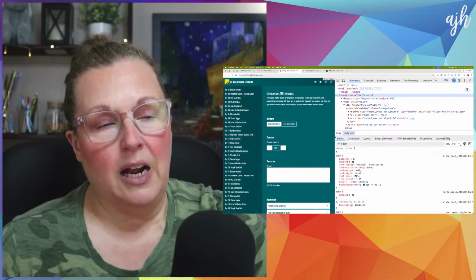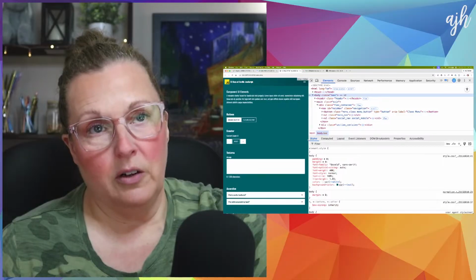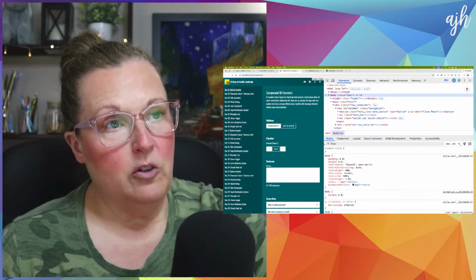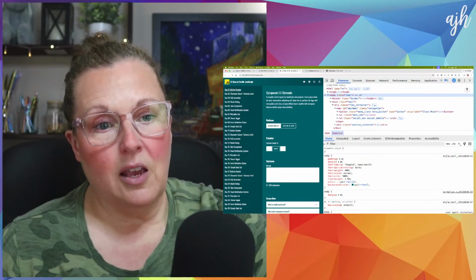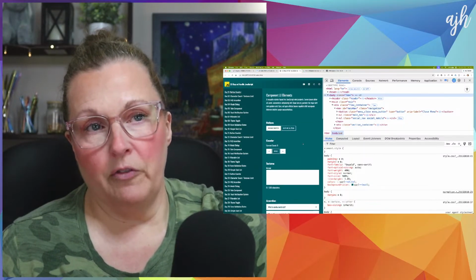I'm good with 960. I use 960 a lot. That's the one I use the most often. I like it. So 1024 is still going to hold up on an iPad in landscape mode, and I think that's completely fine. There's plenty of room here for all this stuff, right?